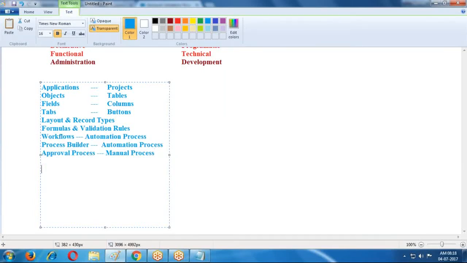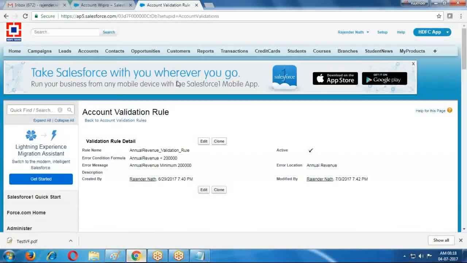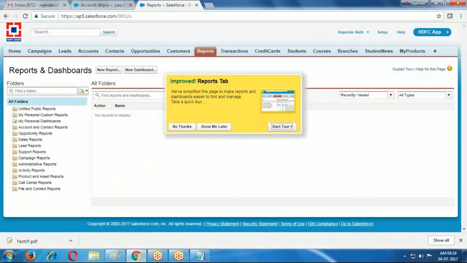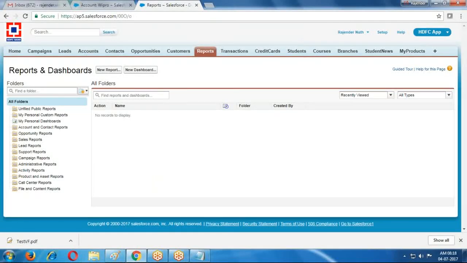Now, reports and dashboards. What are reports and dashboards? Reports are nothing but analysis of data. Suppose Airtel did marketing and generated 10 lakhs new customers in the last 5 months.